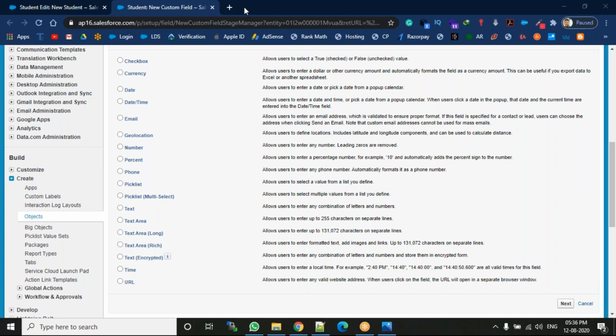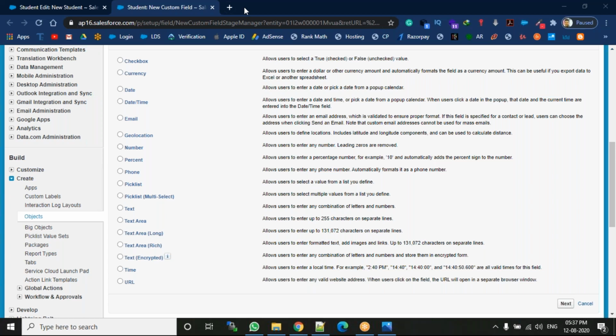For example, our application menu, the app menu. Topmost right side we are having the app menu, right? So that is a pick list model. We are having multiple applications, but we are selecting only one application at a time. In a pick list, you can select only one application at a time. That is called the pick list.